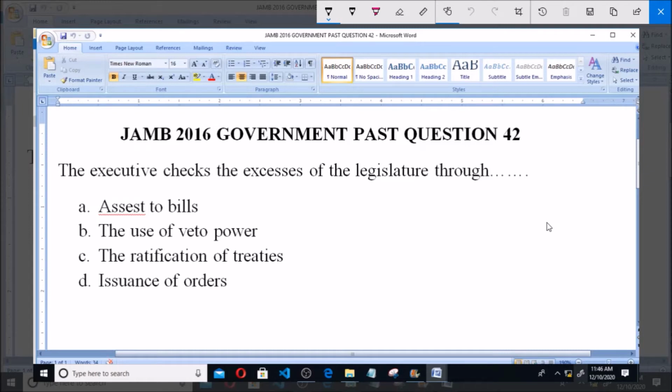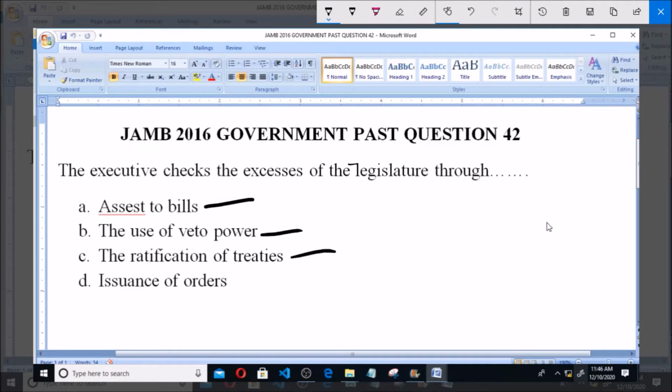Question number 42 says the executive checks the excesses of the legislature through dash. The executive checks the excesses of the legislature through dash. Option A says assent to bills. B. The use of veto power. C. The ratification of treaties.